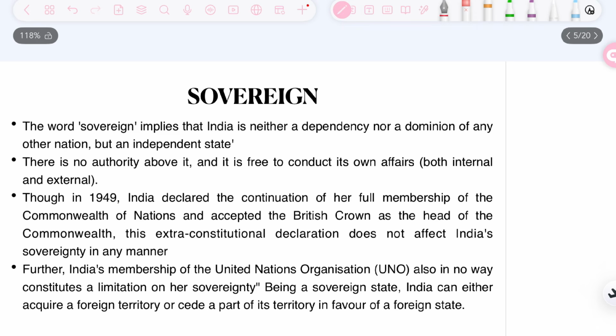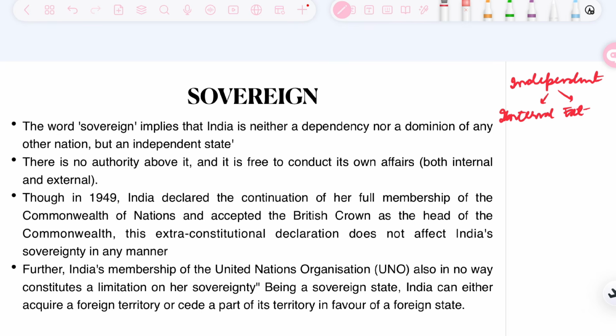Now let's go into each of the nature of the state that is mentioned: sovereign, socialist, secular, democratic, republic, starting with sovereign. So in simple words, what does sovereign mean? Sovereign means that India is basically independent and it can conduct its affairs independently, both internal affairs and external affairs. Internal affairs can be things such as law and order, and external affairs can be such as maintaining international relations.